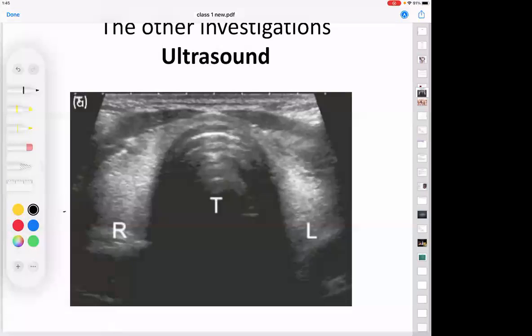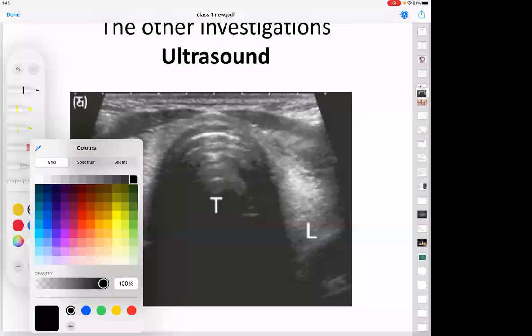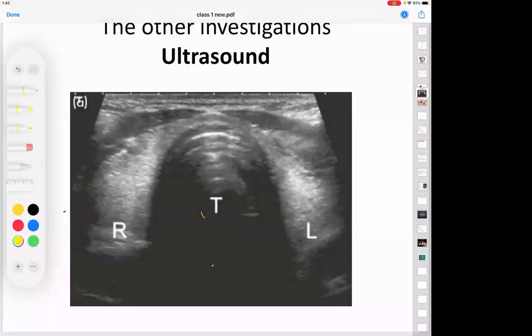Have you seen that there is something called a T written in this one? Yes, sir. And what is the color around the T? Black. Why is it black around the T? Air. Yes, there is air in the trachea. So very simple, sir. Simple to understand.